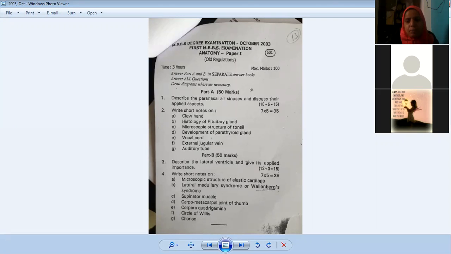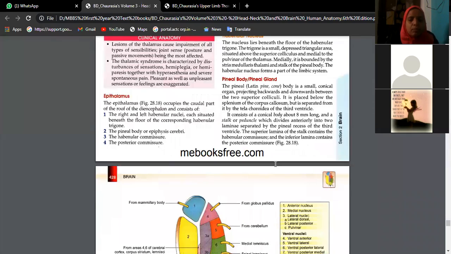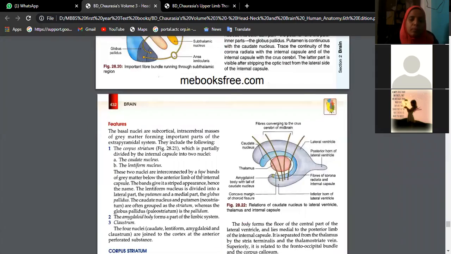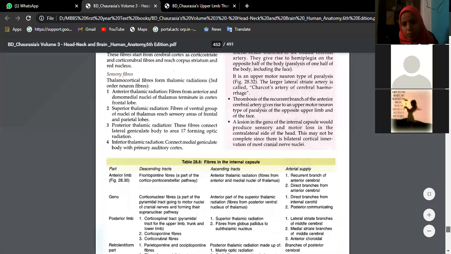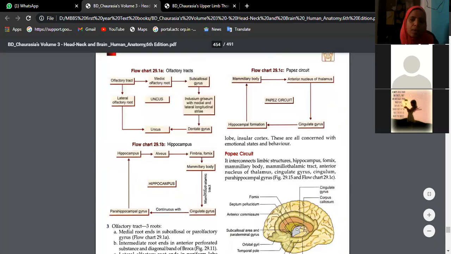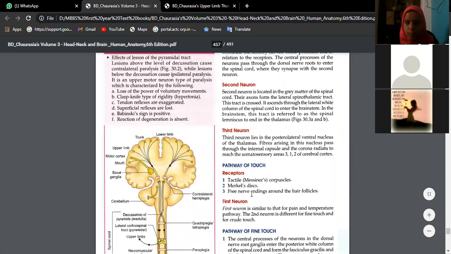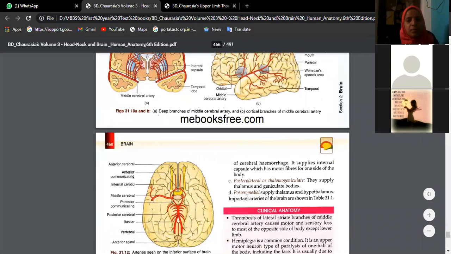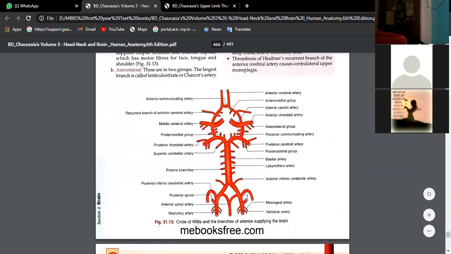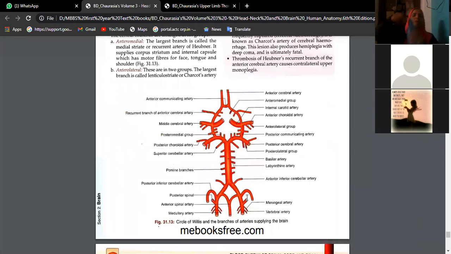Circle of Willis. Ritika, what are the blood vessels involved, beta, in the formation of circle of Willis? Very simple question. Anterior cerebral artery. Very good. The picture is here. Anterior, middle, and posterior cerebral arteries.